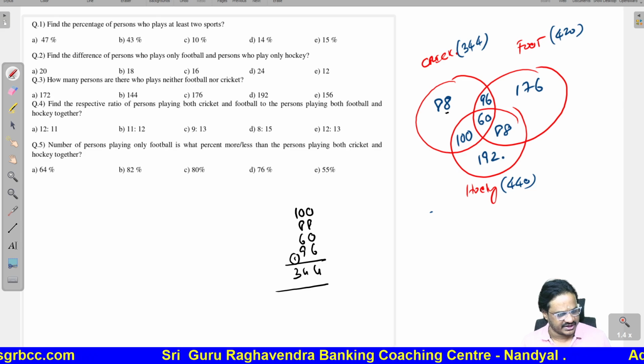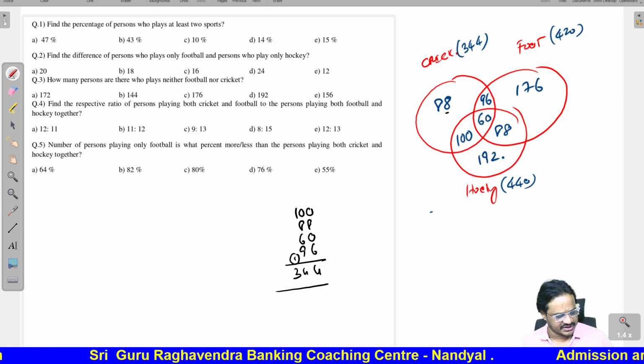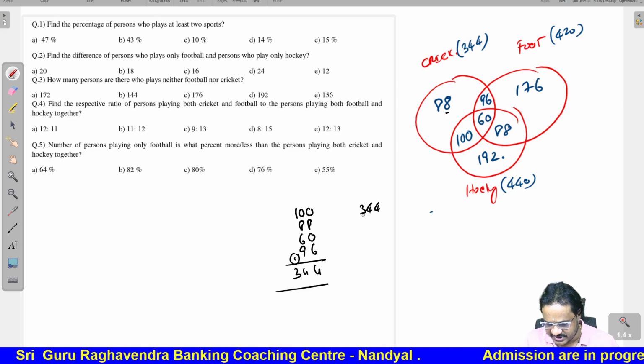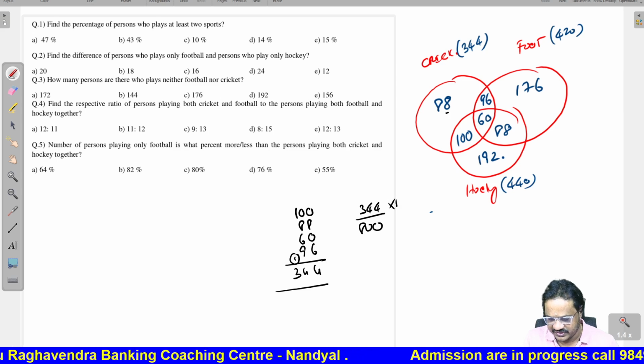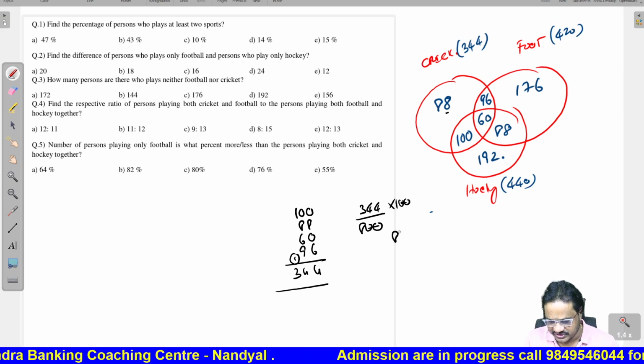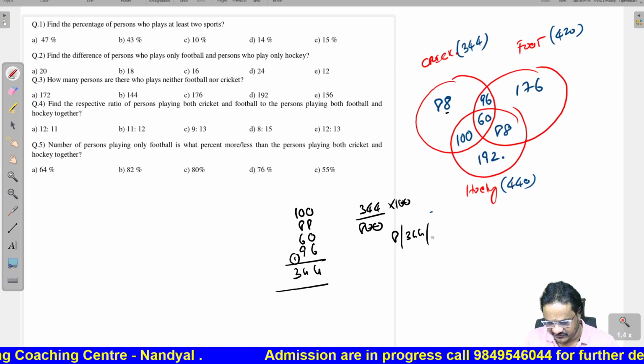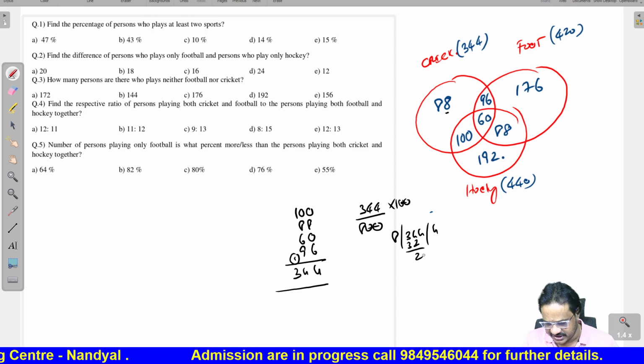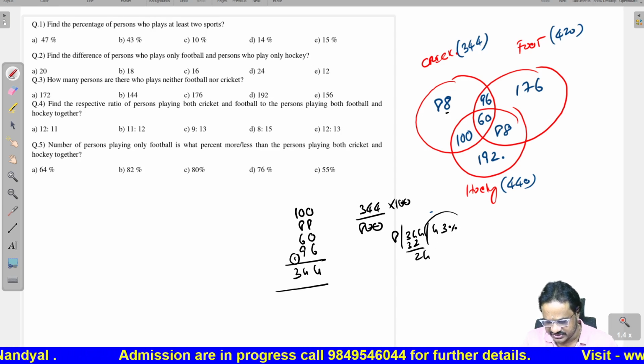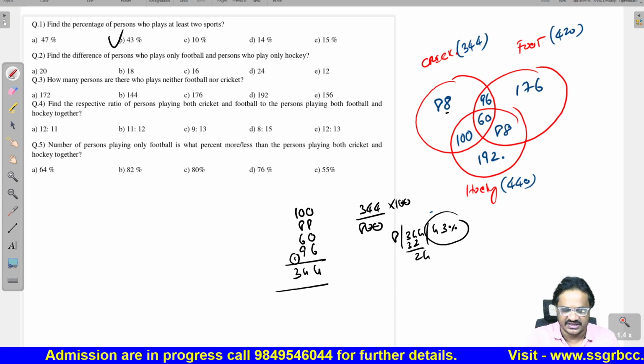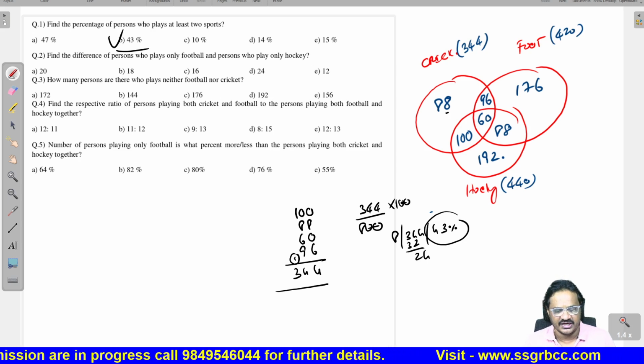So 344 is what percent of 800? Two zeros cancel, 344 with 8, 8 fours are 32 and 8 threes are 24. So you will get 43% as the correct answer, 43%.